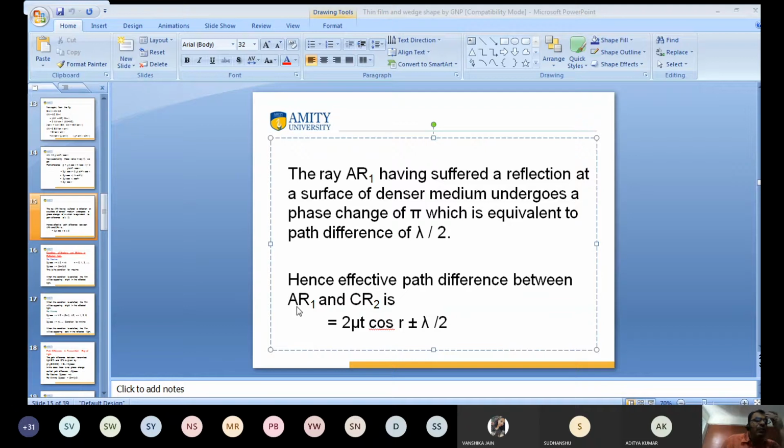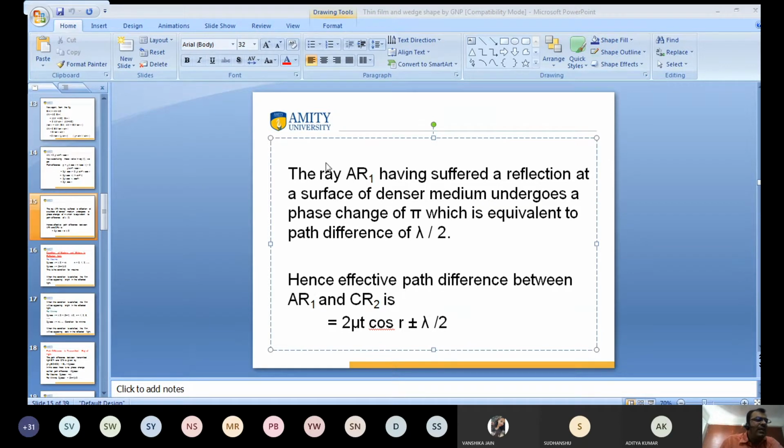Hence, what is the effective path difference between the rays of light AR1 and CR2? It is 2 mu t cos r plus minus lambda by 2. This is the phase change: pi corresponds to a path difference of lambda by 2.